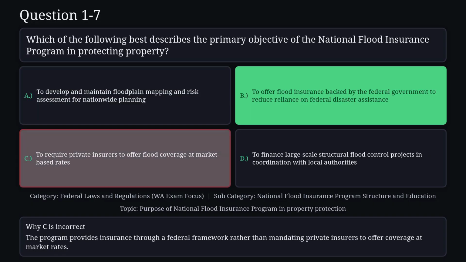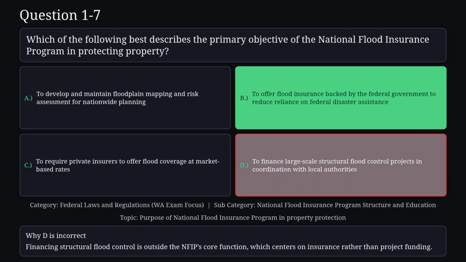The program provides insurance through a federal framework rather than mandating private insurers to offer coverage at market rates. Reason D is not correct. Financing structural flood control is outside the NFIP's core function, which centers on insurance rather than project funding.